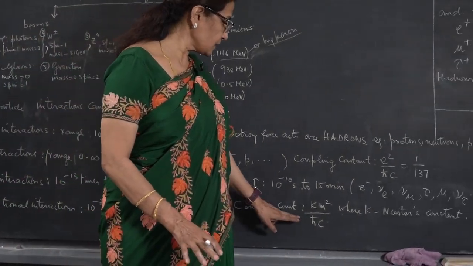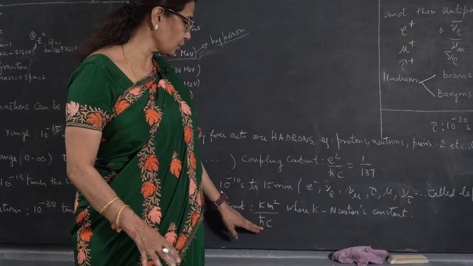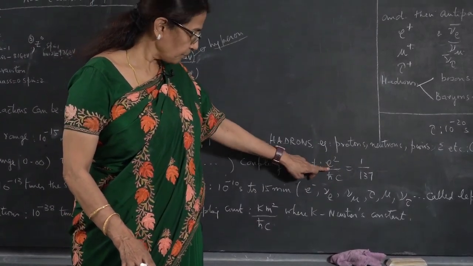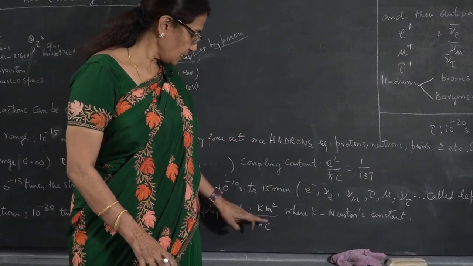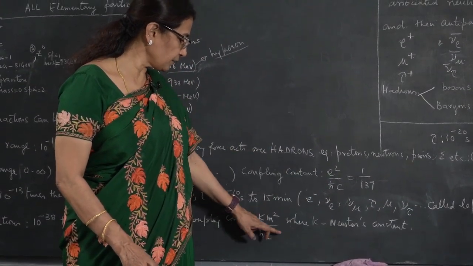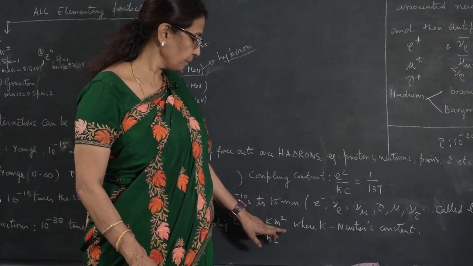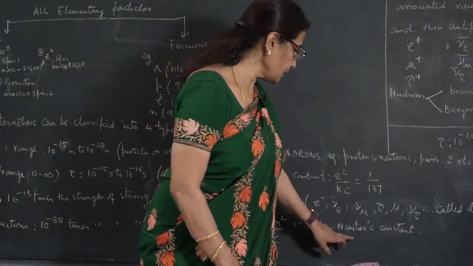and their coupling constant is k times m squared by h cross c. The coupling constant will always have a form like e squared by h cross c. Here, for gravitational interaction, mass plays the role of charge, so m squared by h cross c with a k, where k is Newton's constant.